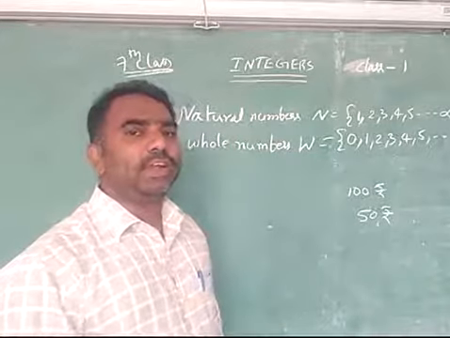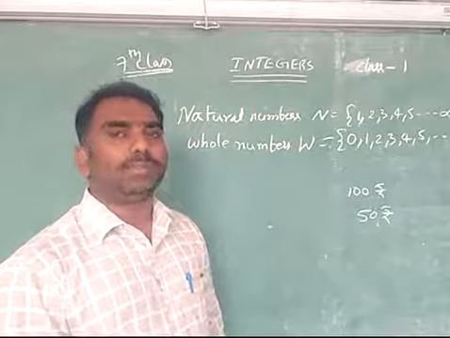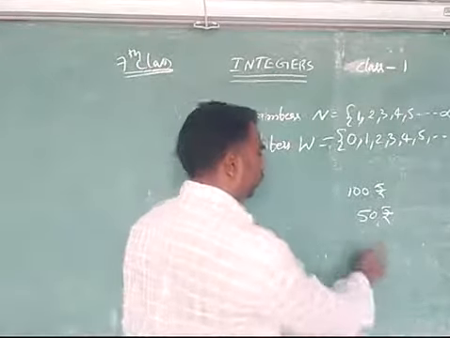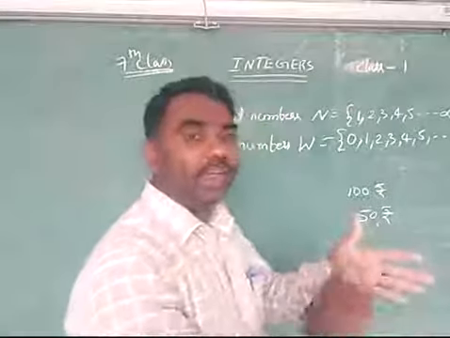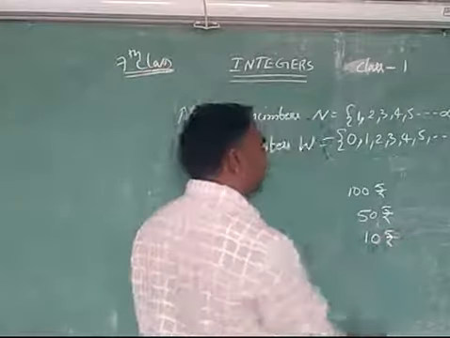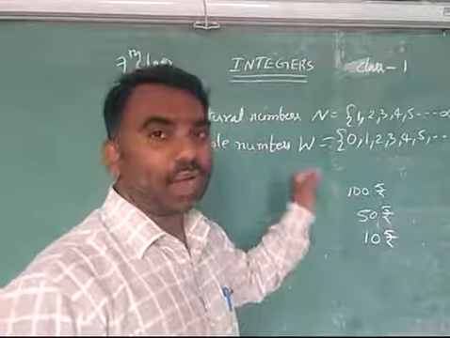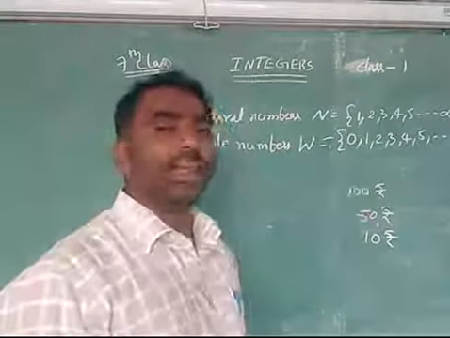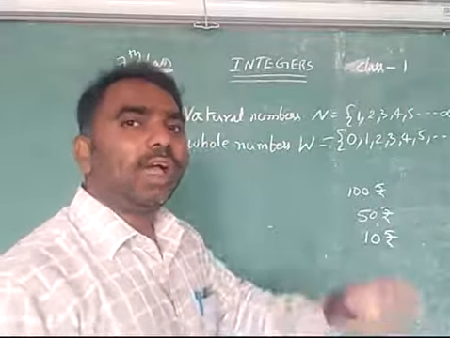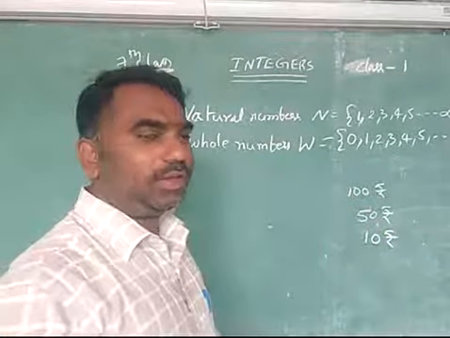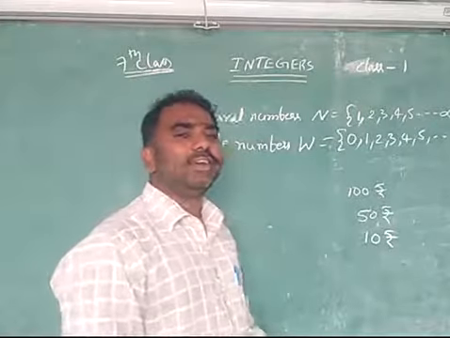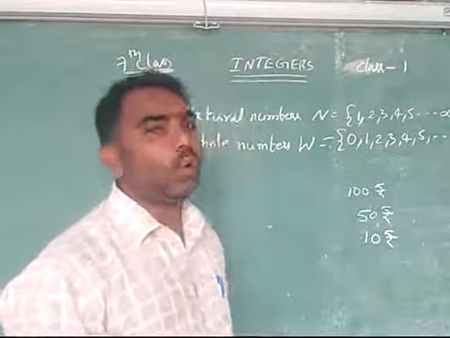Next day she went to the movie and purchased a ticket for 40 rupees. Then what money does she have now? Every day she used to write in her diary how much money she had, so she wrote that she has 10 rupees. The next day she wanted to purchase an egg puff, but the puff costs 20 rupees. Can she purchase it with 10 rupees? No, it is not possible.